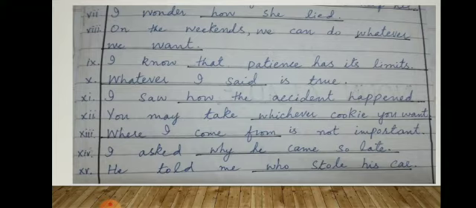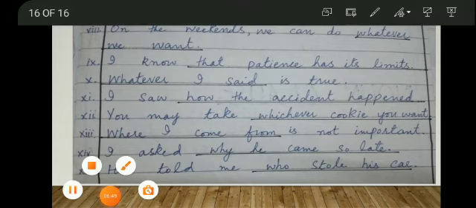So all these are examples of noun clauses. There can be so many other examples of noun clauses. As I told you, when direct speech is changed into indirect speech, all these are examples of noun clauses. So with the help of this you can easily understand it.